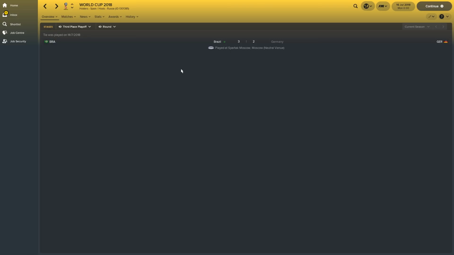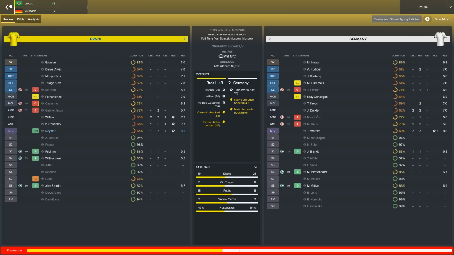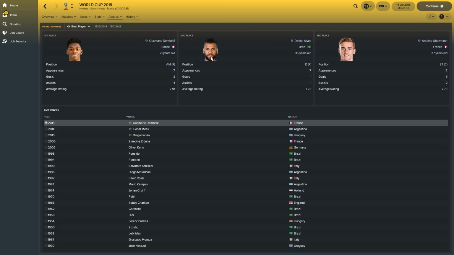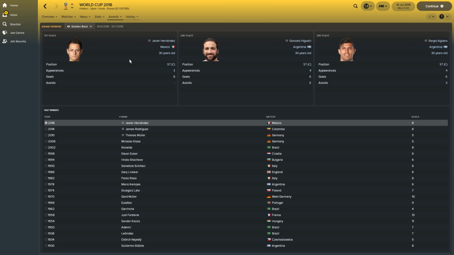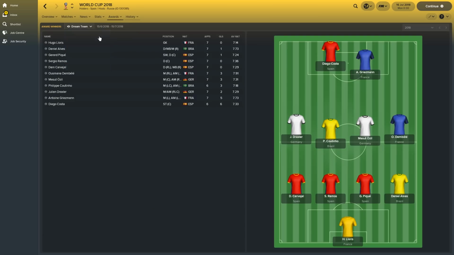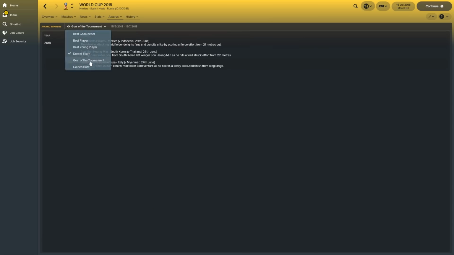Third place, Brazil beat Germany 3-2 after extra time. And of course, we know the final already. Dembele actually won the Best Player of the Tournament award, with Chicharito picking up the golden boot for Mexico. Lloris, goalkeeper of the tournament. Best young player went to Ousmane Dembele as well. That's the dream team for you, those of you interested.